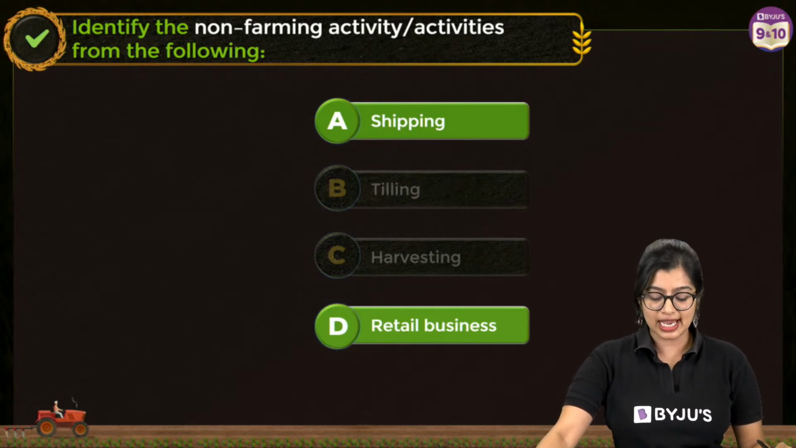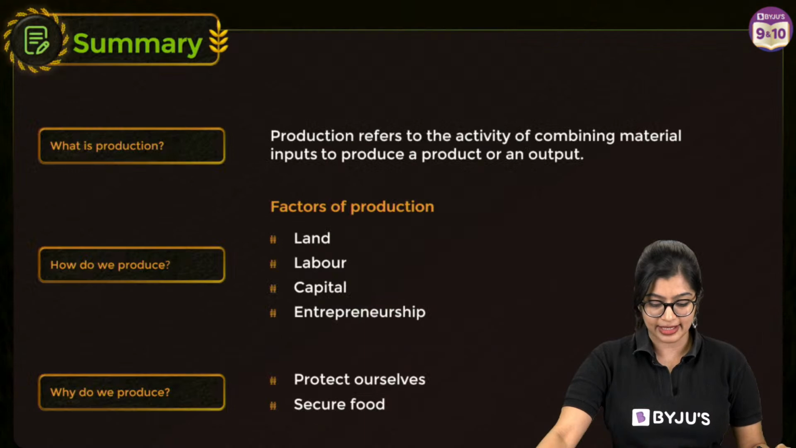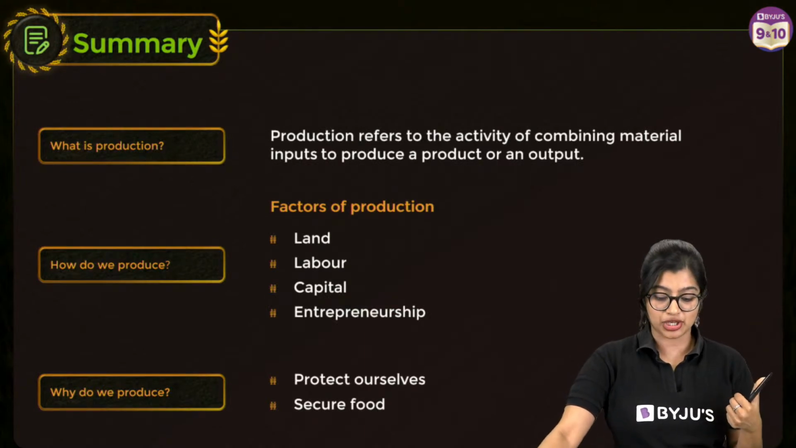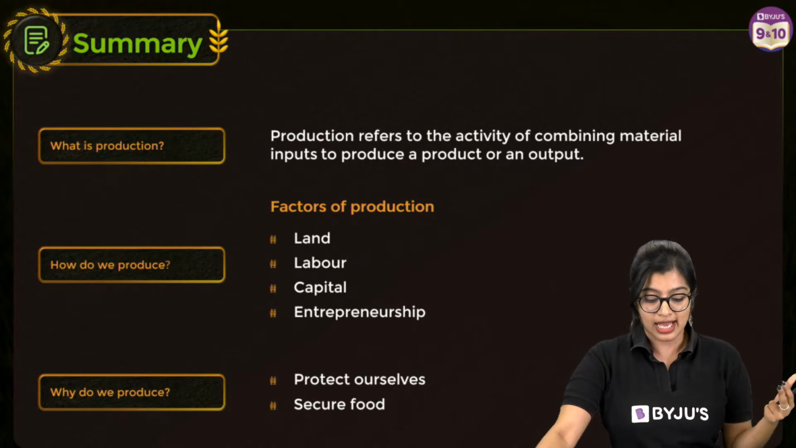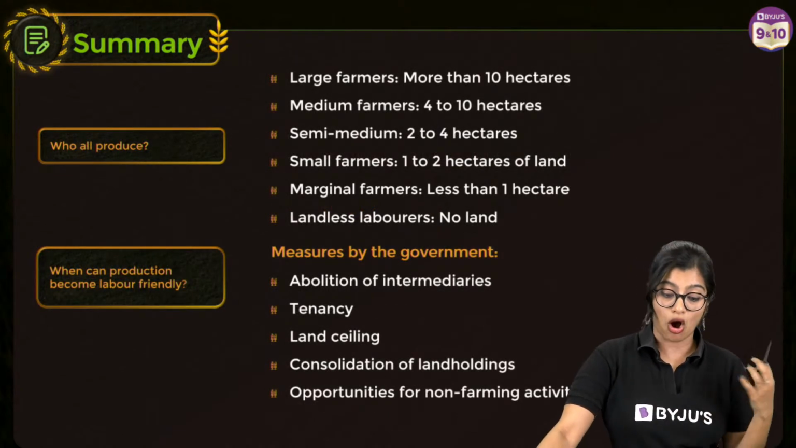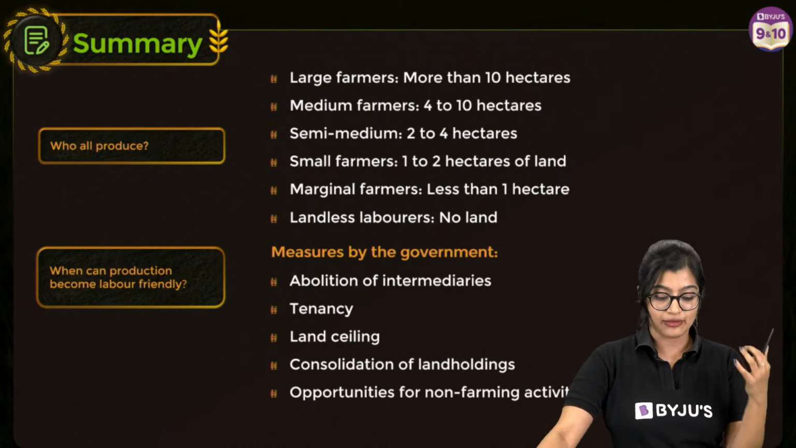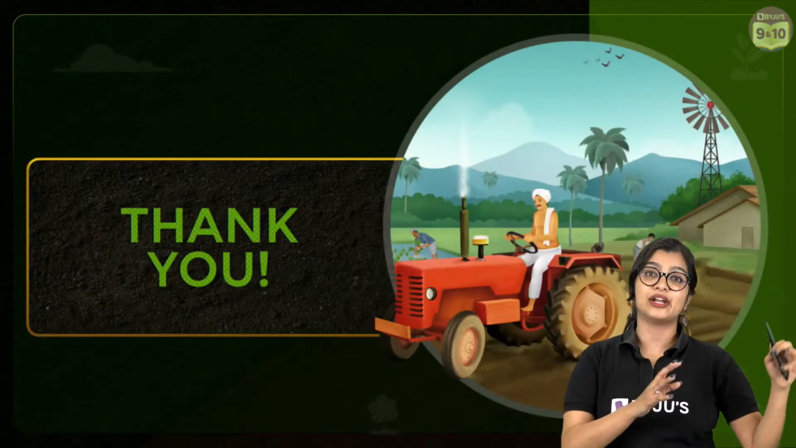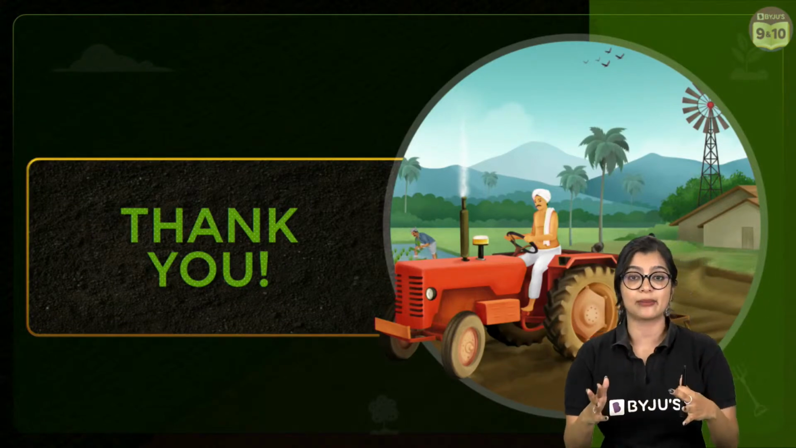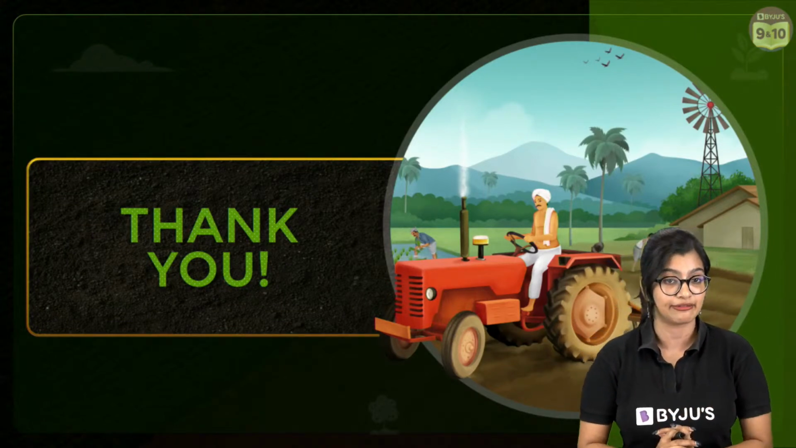So of course, with this, everybody, quickly to summarize, right? We learned about what is production, how we produce, why we produce, then we also learned about who all are involved in production, and of course how we can be production friendly. Then we also learned at the end how there are farming and non-farming activities and how they benefit us.